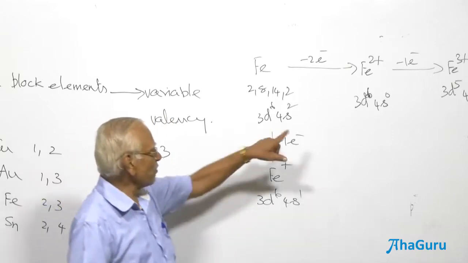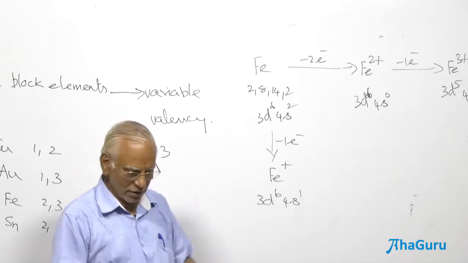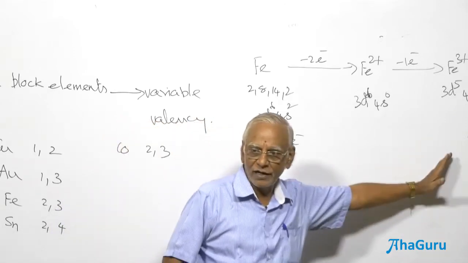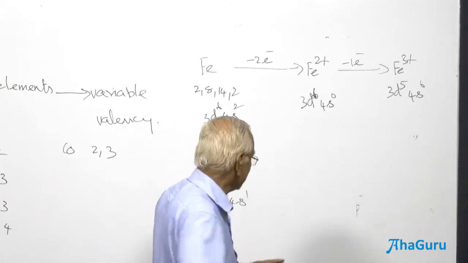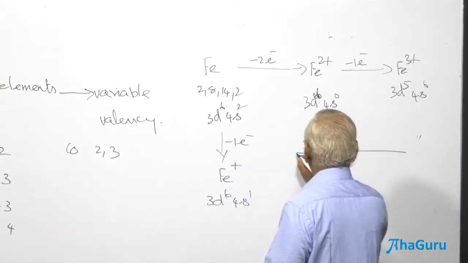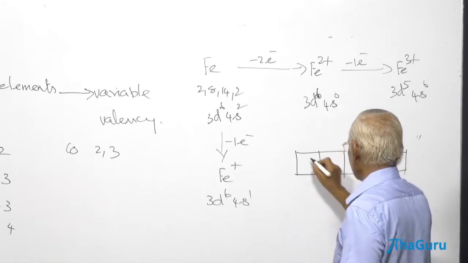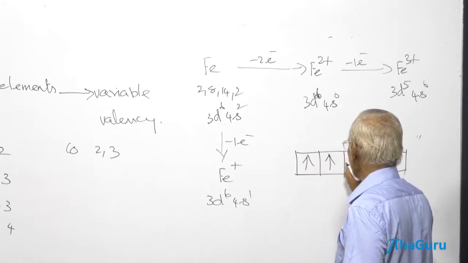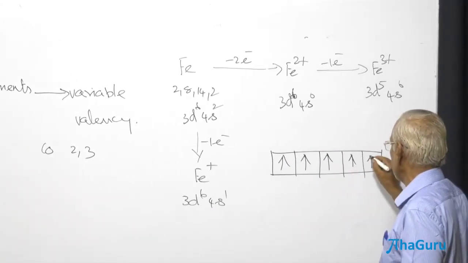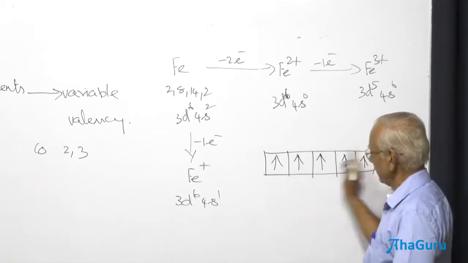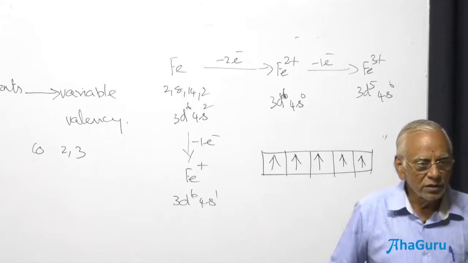Yes. The number of unpaired electrons, I told you d1 has 1, d2 has 2, it goes 1, 2, 3, 4, 5. Then the 6th electron comes and pairs. d1, 1 unpaired electron, d2, 2 unpaired electrons, d3, 3 unpaired electrons, d4 here and d5 here. d6 should come and pair with any of them. What do you call that orbital?